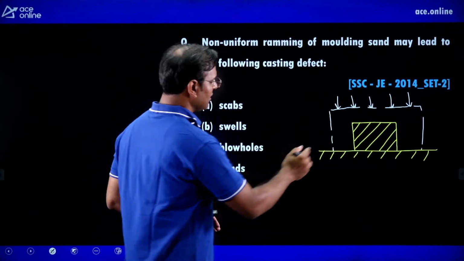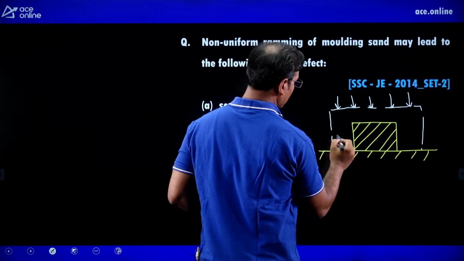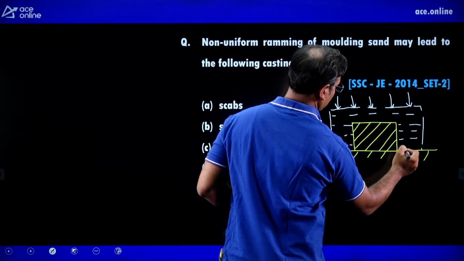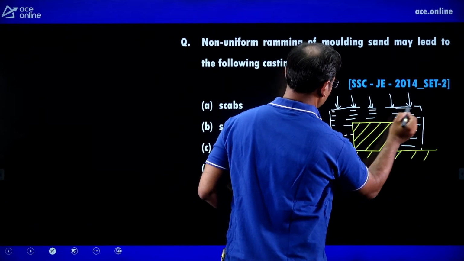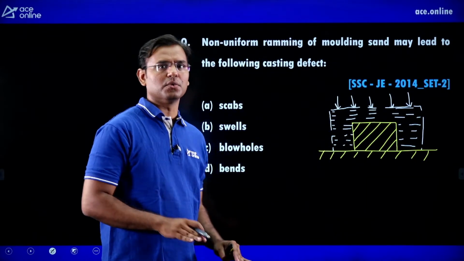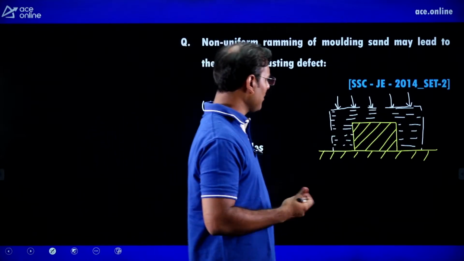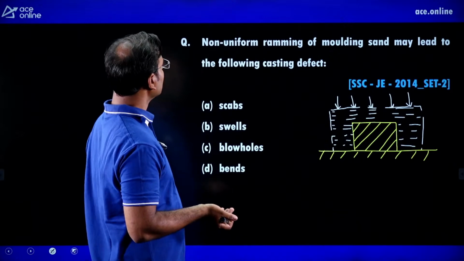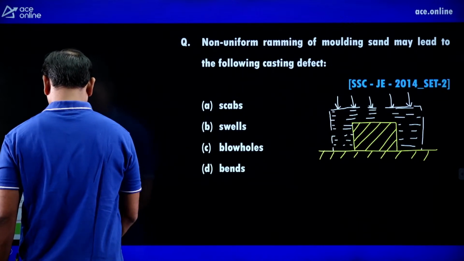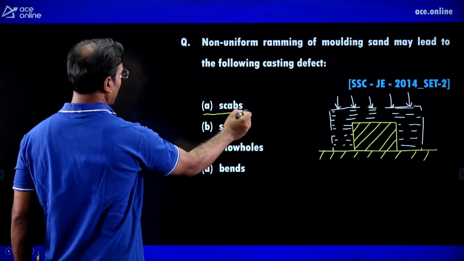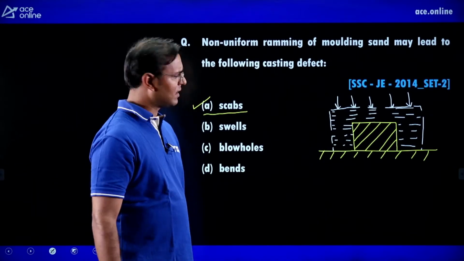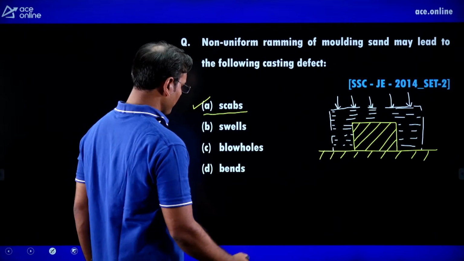Ramming means we are applying force. This is the pattern here, and here you can see the total sand. Here we are applying force. This is known as ramming, or we can also say compression. If it is non-uniform ramming of molding sand, then we get scab as the casting defect. Now, what is the scab? I think you know what a scab is as a casting defect, but I will show you here.